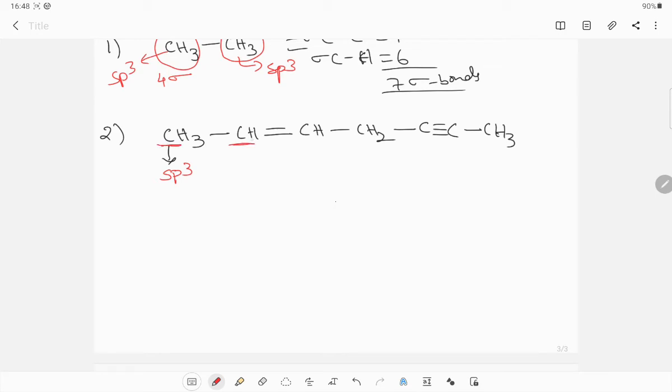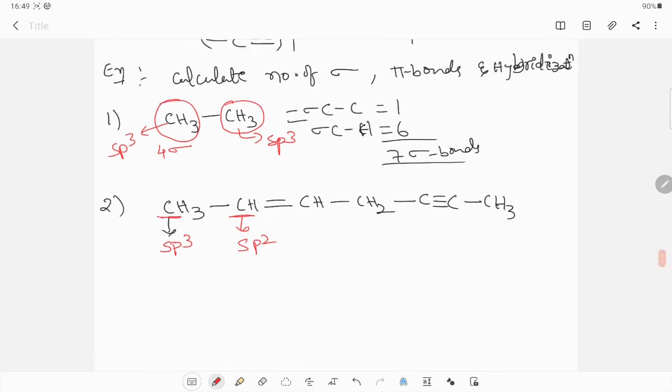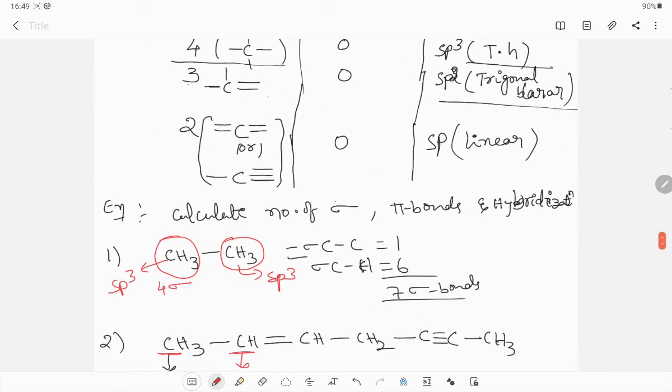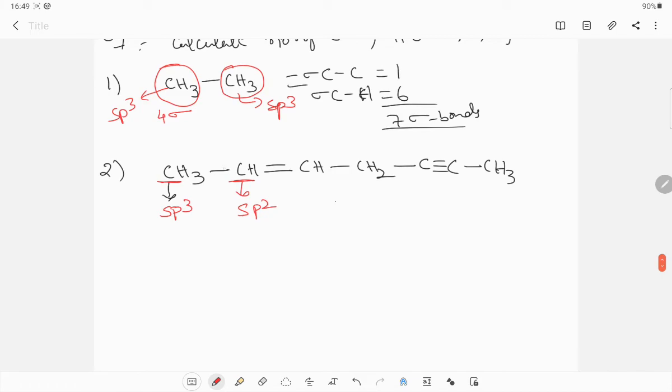And next this carbon, I am telling that this carbon is sp2. Why sp2? I already told that if around the carbon only 3 sigma bonds are present, this is 1, this is 2, this is 3, so the CH bond is the third one, that's why it is sp2 hybridization. Next this carbon is also sp2.